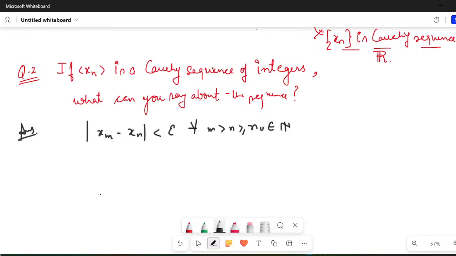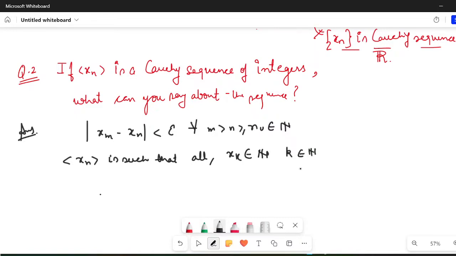Now it says that my xn is a Cauchy sequence of integers alone. So my sequence xn is such that all the elements xk belong to the naturals for all k belonging to the naturals.